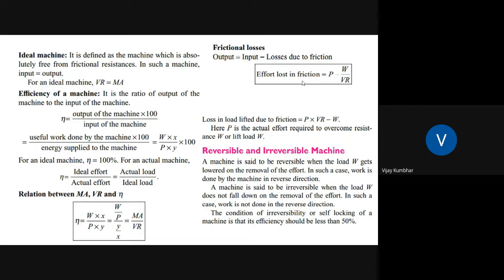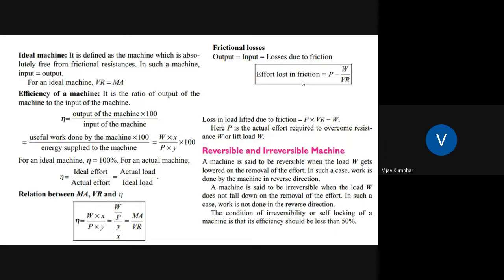Reversible and irreversible machine. Okay. What is a reversible machine? When the load W gets lowered on the removal of the effort, then it is called a reversible machine. And in case of an irreversible machine, when the load W does not fall down on the removal of the effort, it is called an irreversible machine. You know that the screw jack is an irreversible machine.